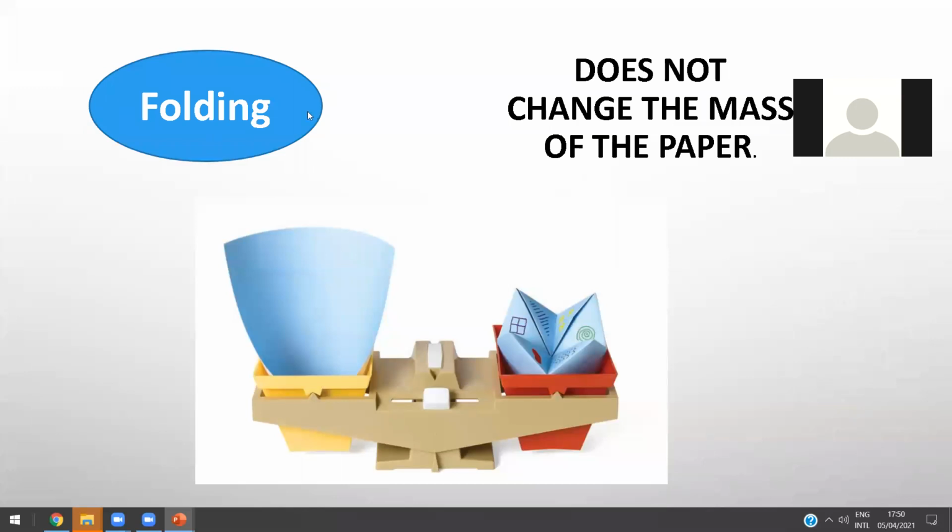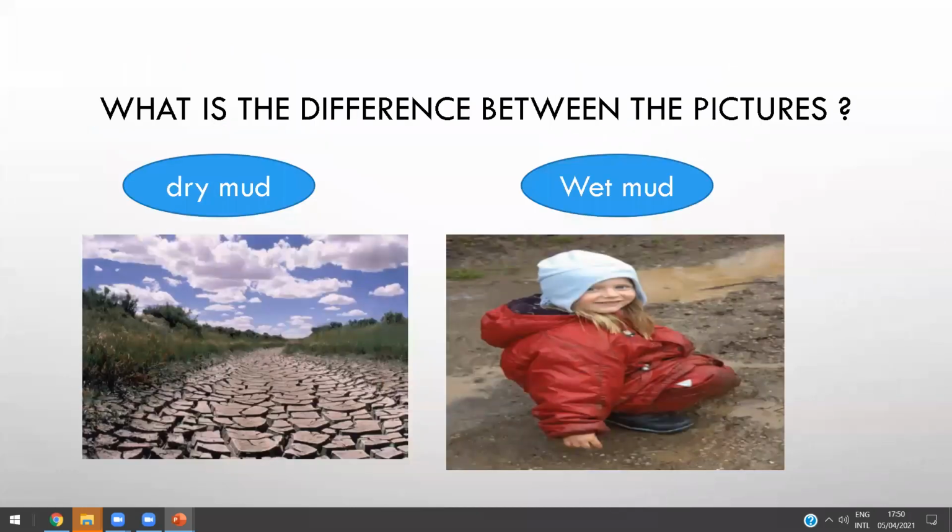And also in the physical change, the mass stays the same. The mass of the matter doesn't change. It's still the same because it's just a change in size or shape, okay? Also like this mud, when it is dry or wet, it's a physical change because we can turn it back. We can change the wet mud into dry mud, and the dry mud into wet mud, and change it back the same. Okay, it's still mud, so it's a physical change.